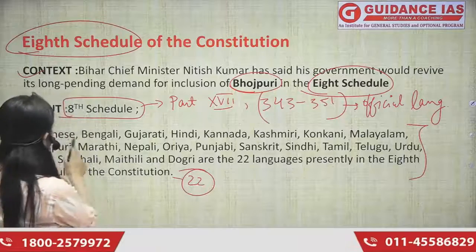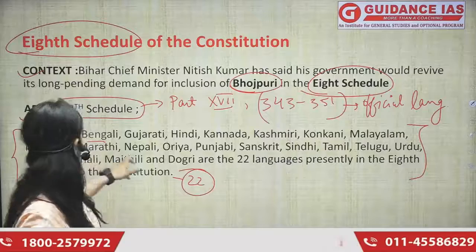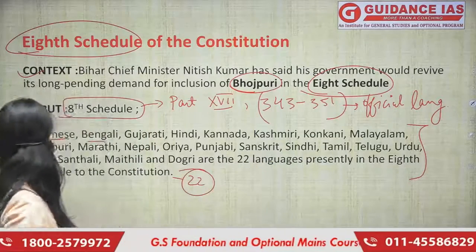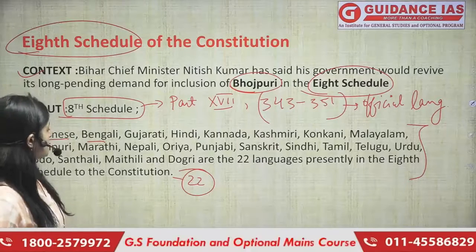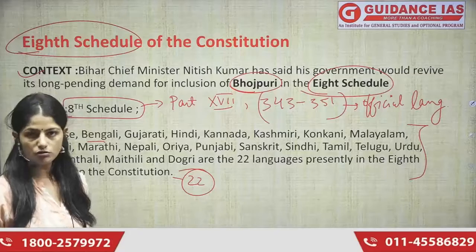Okay, Assamese, Bengali, Gujarati, Hindi, Kannada, Kashmiri, Konkan, Malayalam, Manipuri, Marathi, Nepali, Oriya, Punjabi, Sanskrit, Sindhi, Tamil, Telugu, Urdu, Bodo, Santhali, Maithili, Dogri. These are the 22 languages which are presently in the 8th schedule of our constitution.